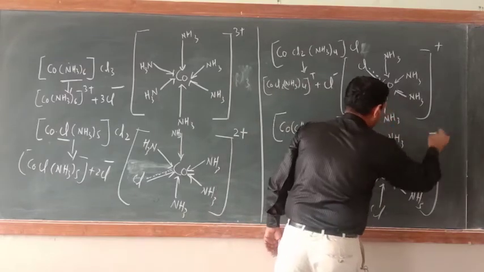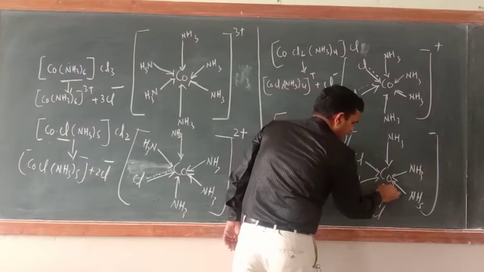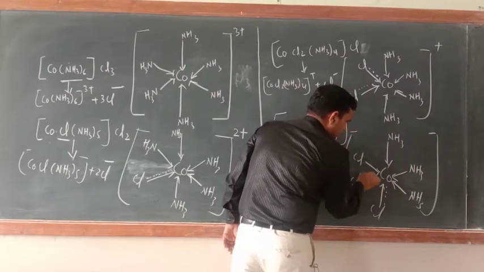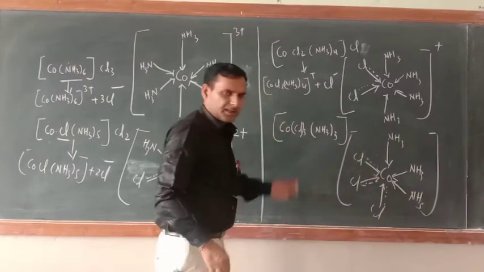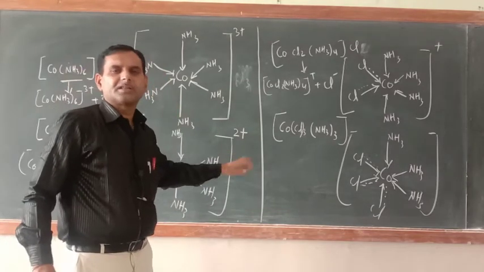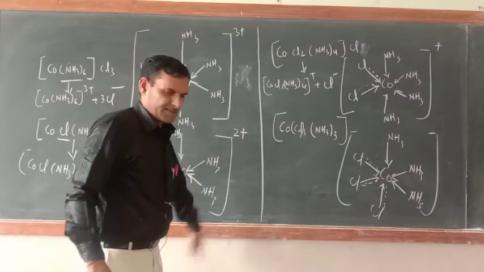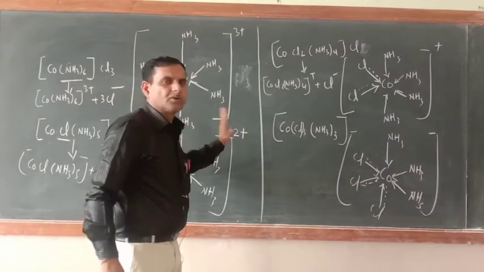Now here no charge. Now this is secondary valency. Now dotted line, primary valency. So the conclusion, and a very interesting thing, is that negatively charged ligands, if they are present inside the square bracket, will fulfill primary as well as secondary valency. Over. So the structure is over.